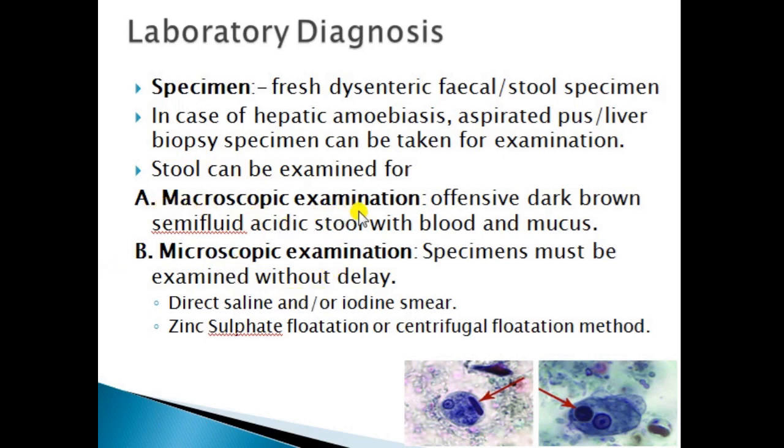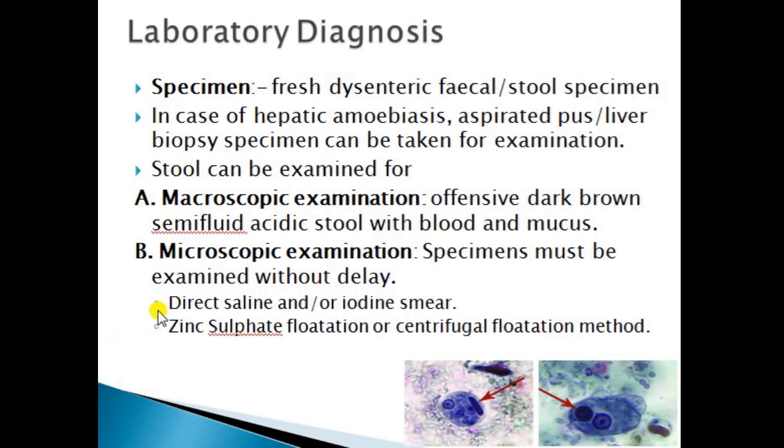The macroscopic examination is mainly based on visual parameters. In case of amoebic dysentery, the samples appear dark brown with an offensive smell, semi-fluid acidic stool with mucus. In microscopic examination, the sample is generally observed by making a slide under the microscope.